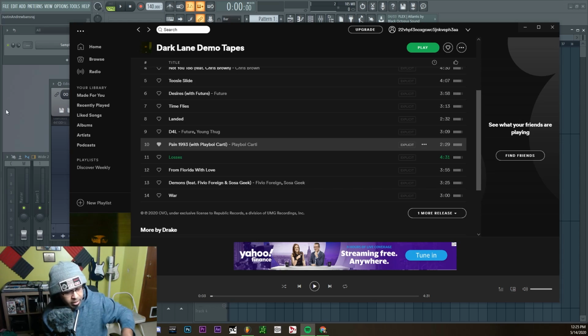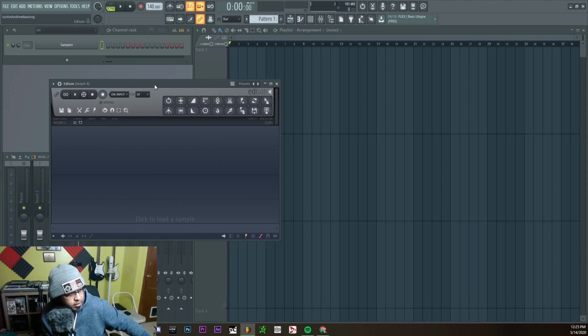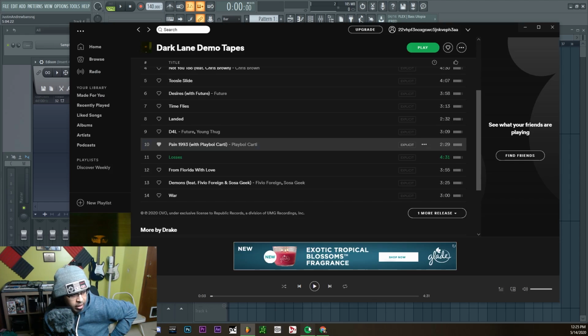I'm not going to be playing the audio because obviously I'm not going to get a copyright strike for this. But you're going to visually see why it is a problem. In FL Studio, I have this Edison recorder. When I hit play on Spotify, it will record everything that's being played here. And this is set to 100%.